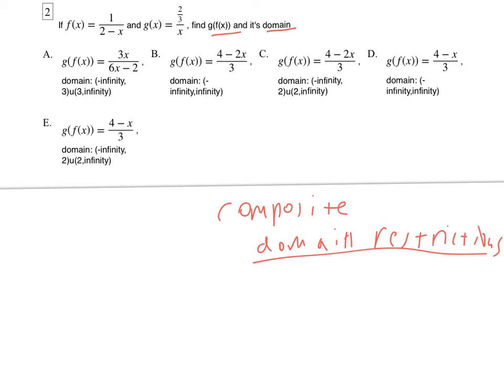And this was in our notes: the inner function, which in this case is the f right there, and also the final answer. You need to consider both of those two things: what would be restricted on the inner function and what would be restricted on the final answer.